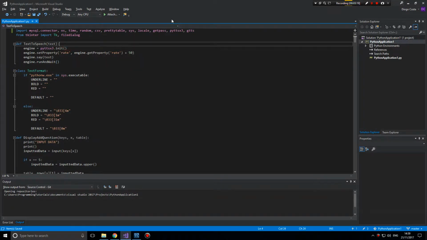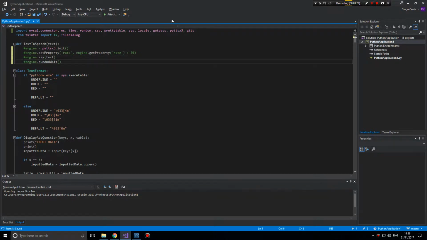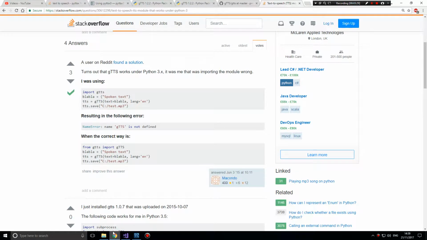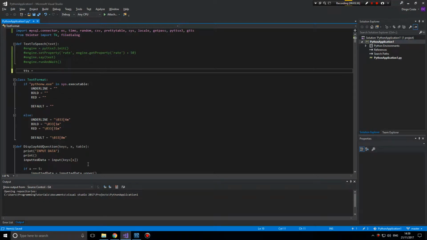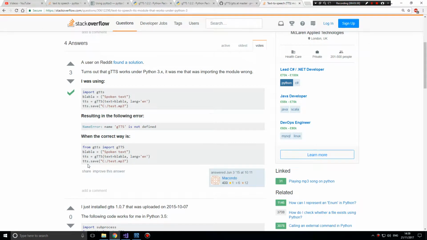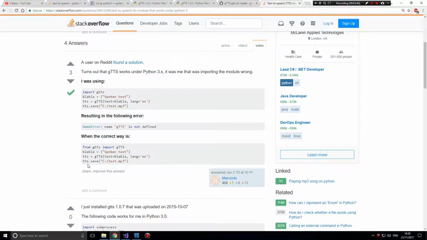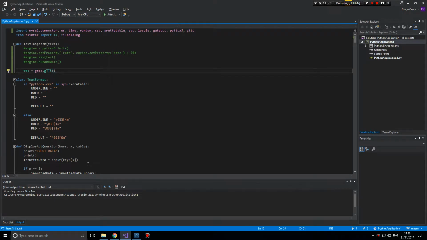Okay, let's now comment out this code, though you might be using it depending on how this module goes. And we save here tts equals gTTS, and let's say we pass in the text and the lang.